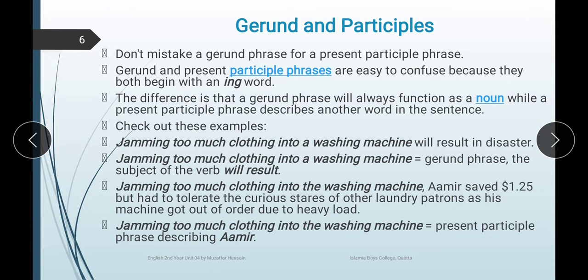Now check out these examples, you will understand their differences. Jamming too much clothing into a washing machine will result in disaster. Now here jam plus ing, jamming, means when you are putting too many things in one place, it is known as jamming.